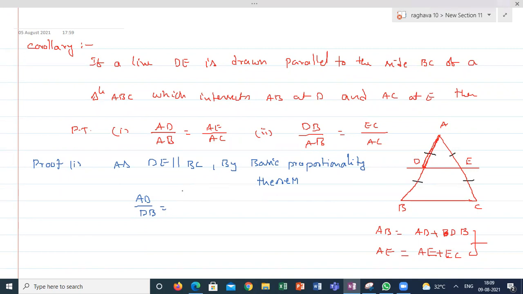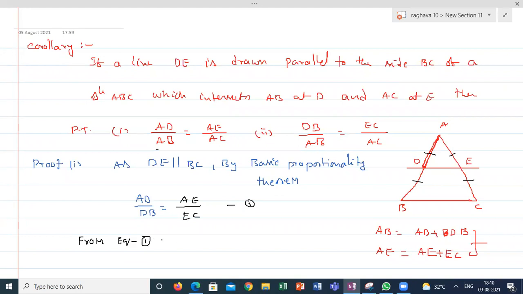That is the basic proportionality theorem. Now I want to prove this statement with the help of the basic proportionality theorem. Considering this as equation 1, from equation 1,